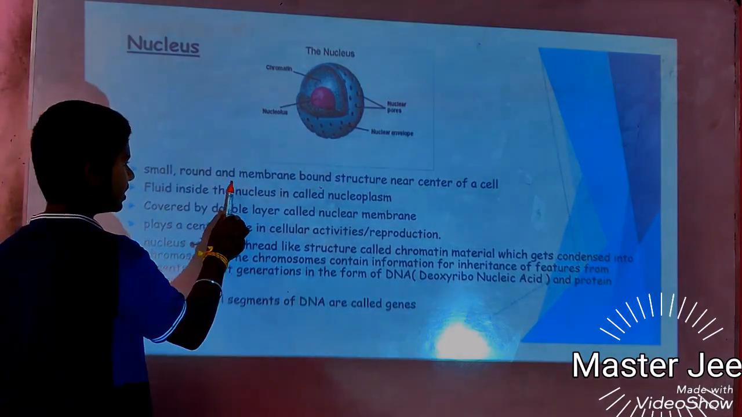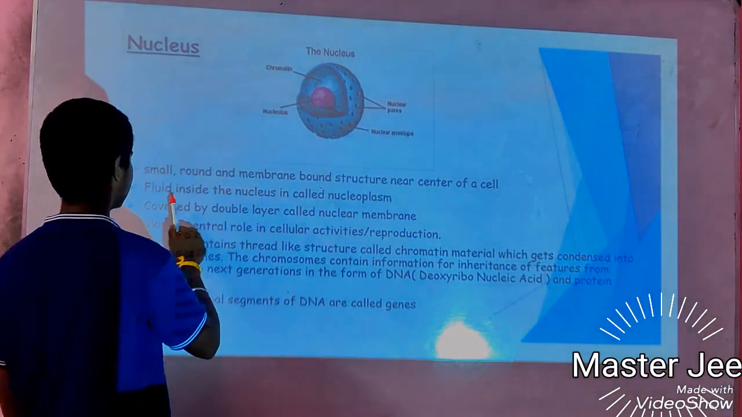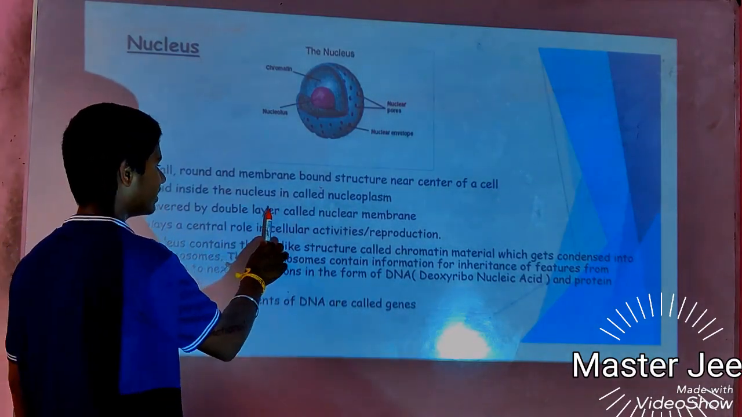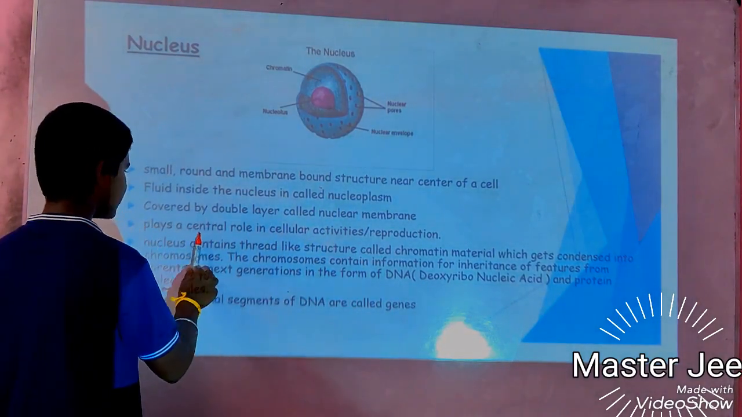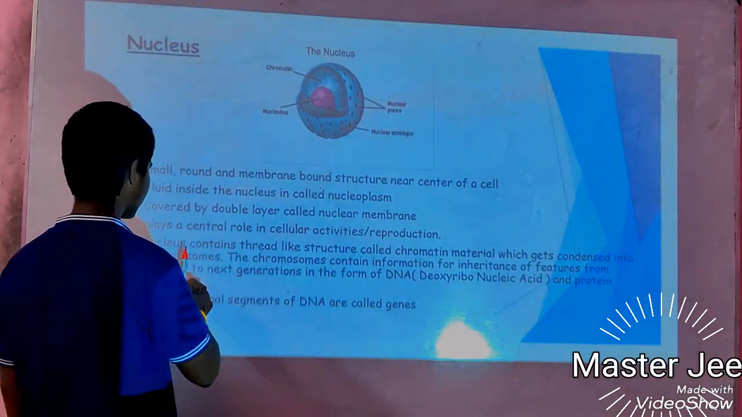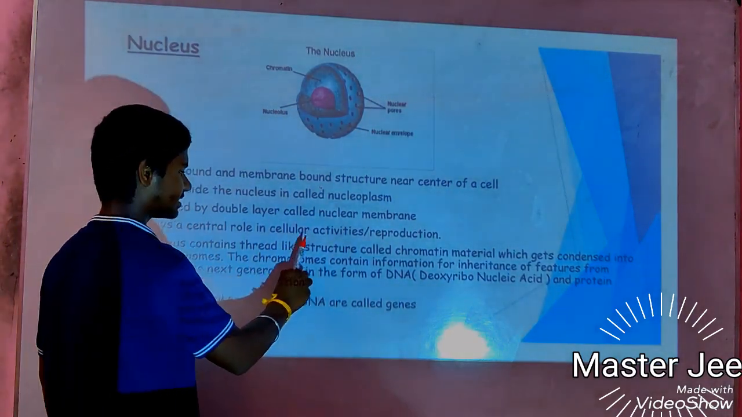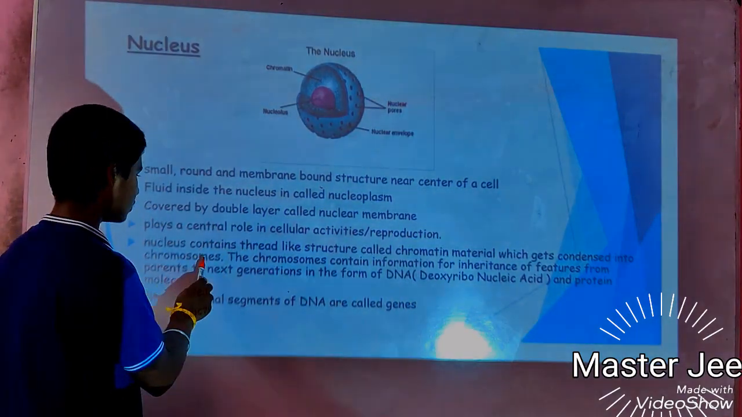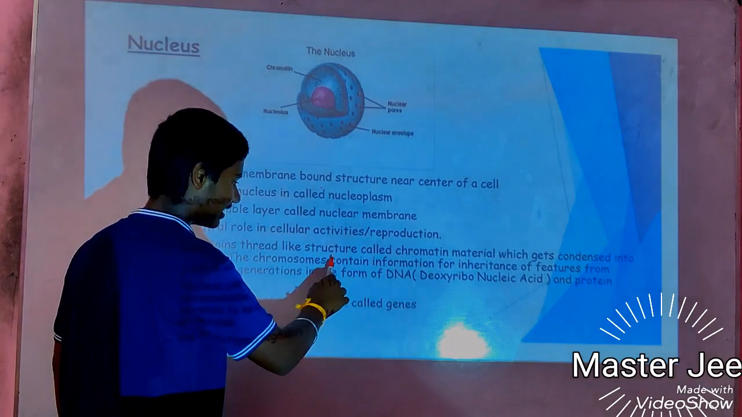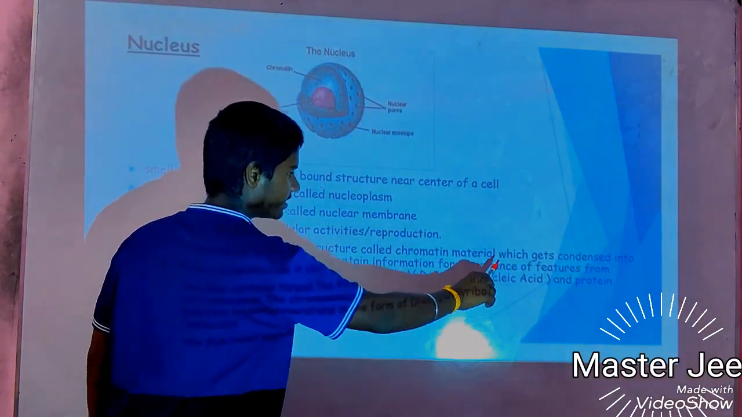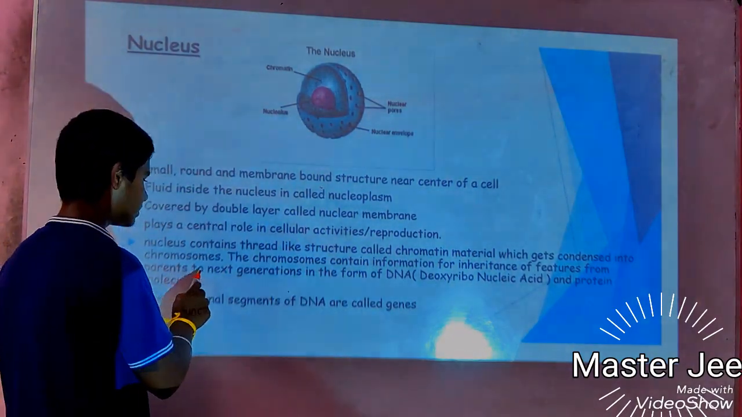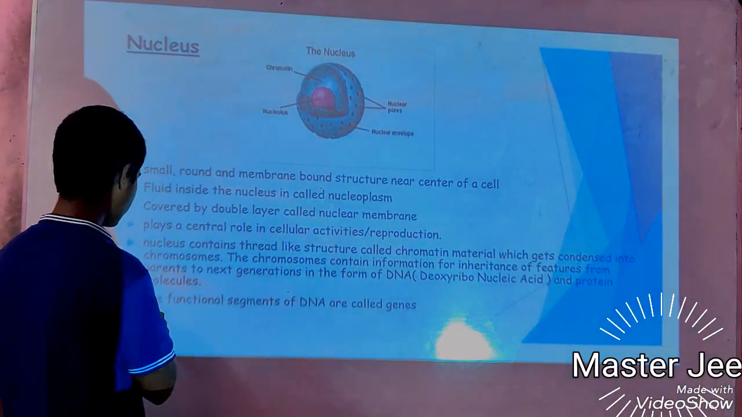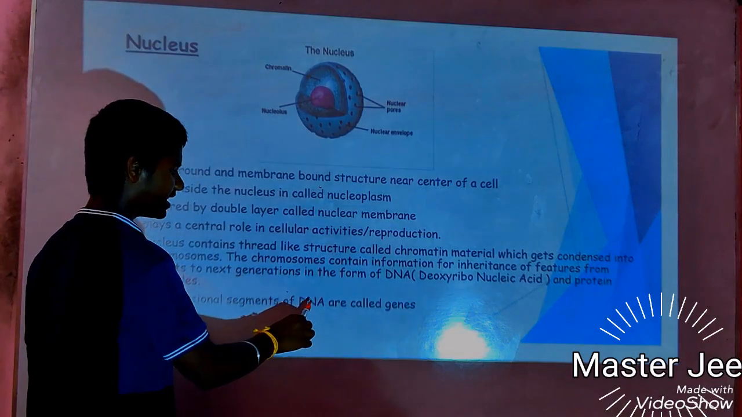Nucleus. A small, round, membrane-bound structure near the center of the cell. The fluid inside the nucleus is called nucleoplasm, covered by a double layer called the nuclear membrane. It plays a central role in cellular activities and reproduction. The nucleus contains thread-like structures called chromatin material, which gets condensed into chromosomes. These chromosomes contain information for the inheritance of features from parents to the next generation in the form of DNA, deoxyribonucleic acid, and protein molecules. The fundamental segments of DNA are called genes.